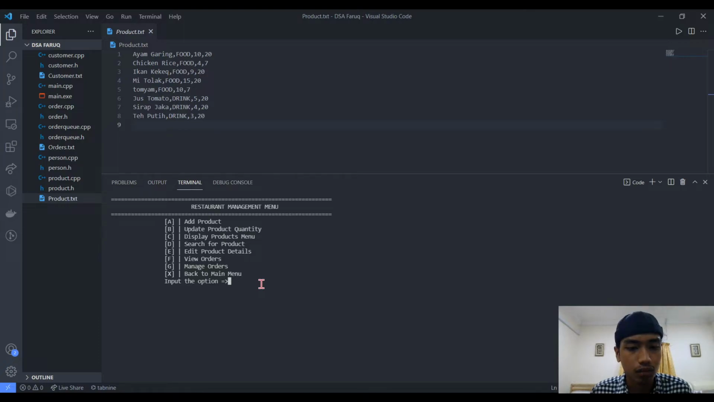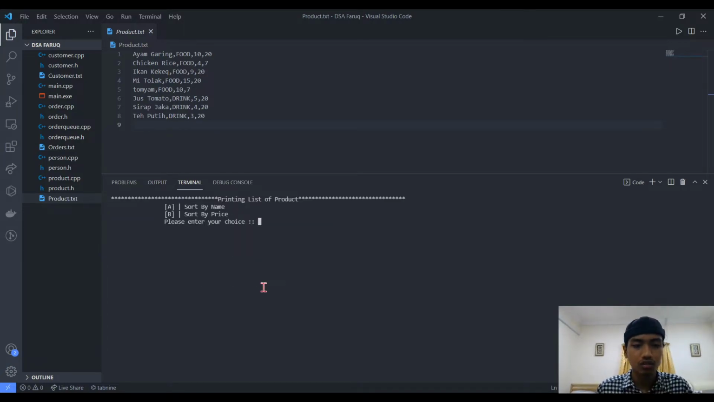Next, about edit product details. Edit product details will allow the user to edit the menu. Okay, let's say from chicken rice we want to change to fried rice. Then from food we want to change to drink, and the quantity from 4 to whatever else the user wants.